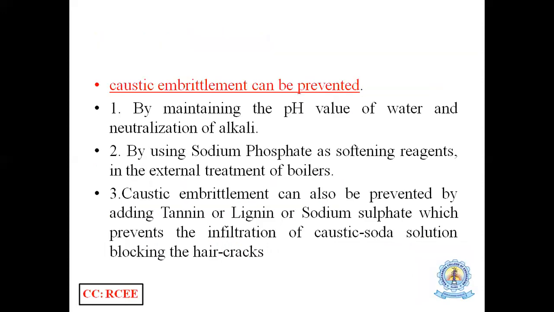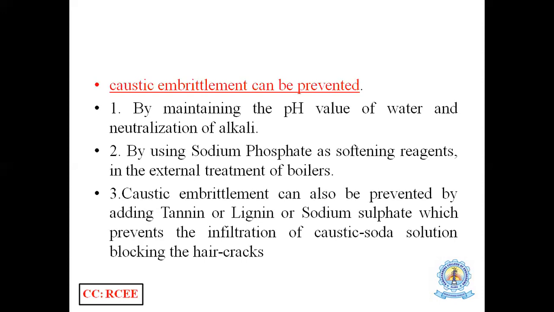And how can we prevent caustic embrittlement? The first one is to maintain the pH value of the water, so neutralize the alkali. How can we neutralize? Sodium hydroxide is a base, so in order to neutralize we need to mix acid, so that we can maintain the pH level and avoid caustic embrittlement. And second, by using sodium phosphate as a softening agent, which is used as a softening reagent in external treatment of boilers.